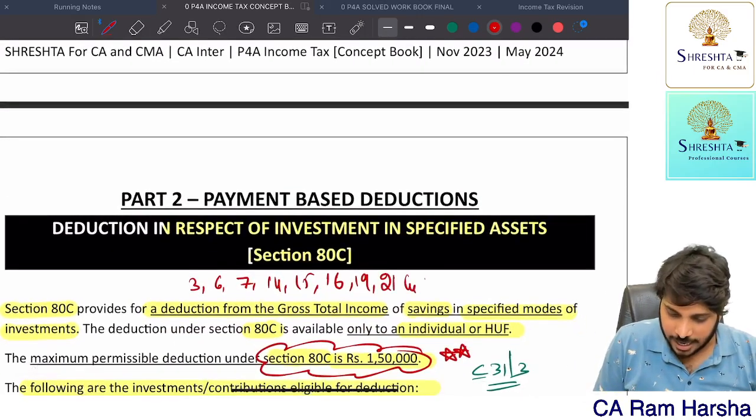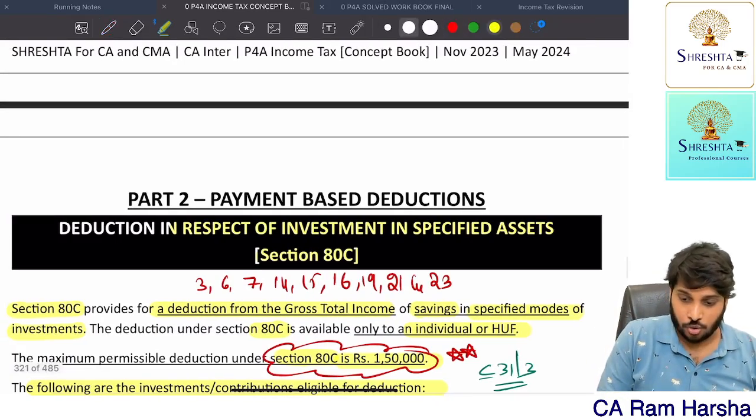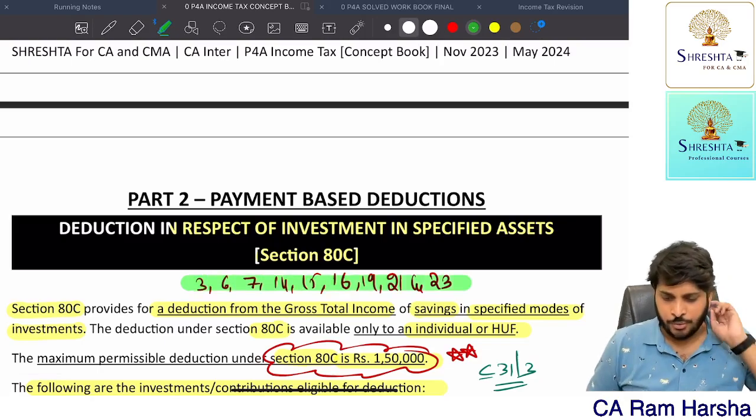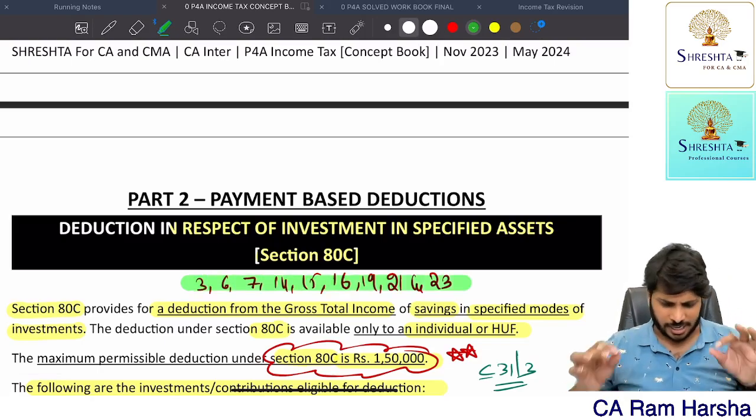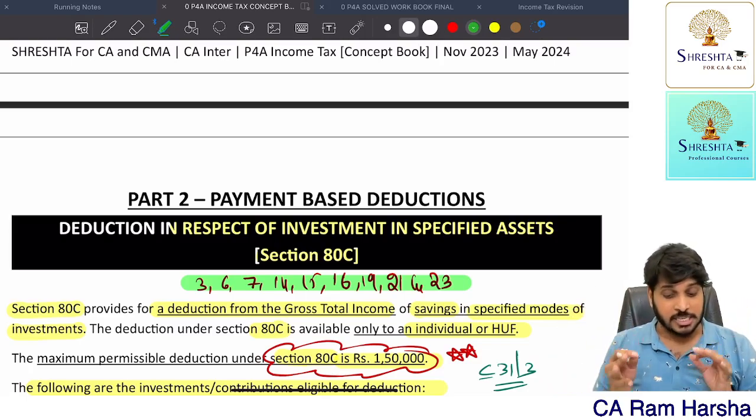19, 21 and 23. So next time onwards, whenever you are reading this section, you should only read these items. That's enough. You need not cover any of the points. Directly read this. That's enough from an exam point of view. Even from a real life point of view also, these items are enough.